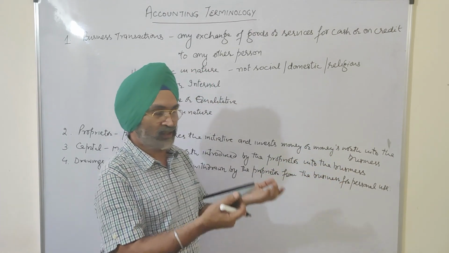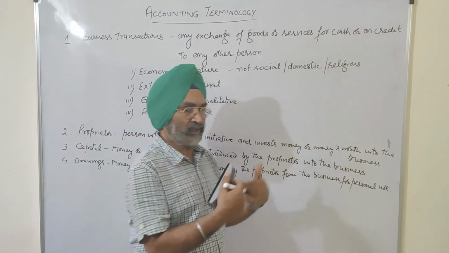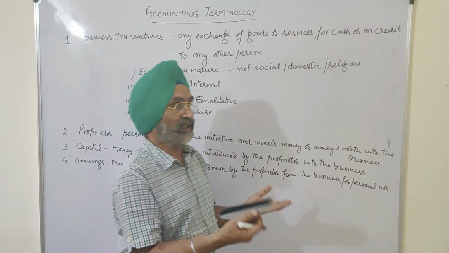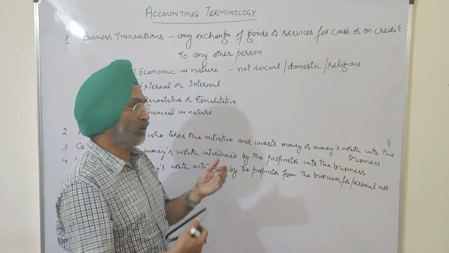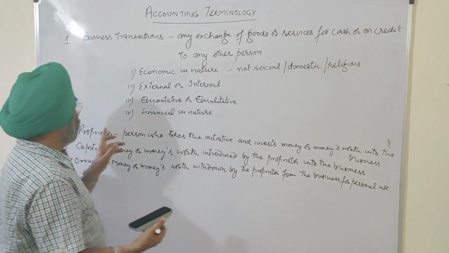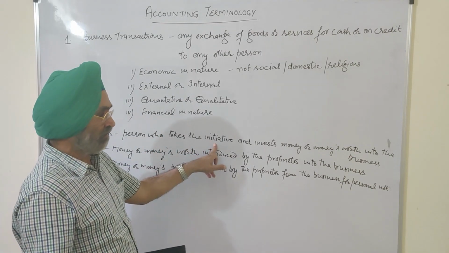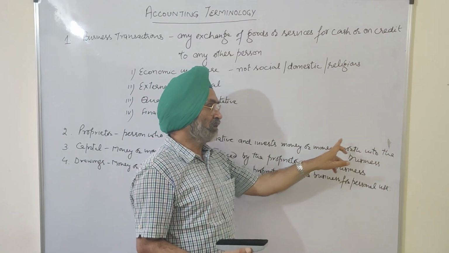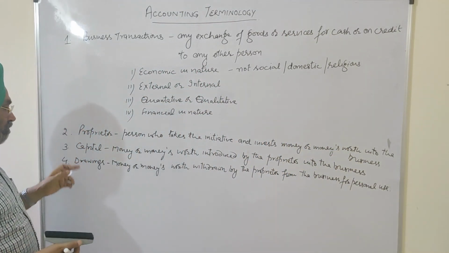He may bring personal furniture into the business, he may bring a personal vehicle into the business, he may bring a personal computer into the business. That is money's worth. So that is money's worth that he introduced into the business. So a proprietor is a person who takes not only the initiative but invests cash or money's worth into the business. That is called a proprietor.